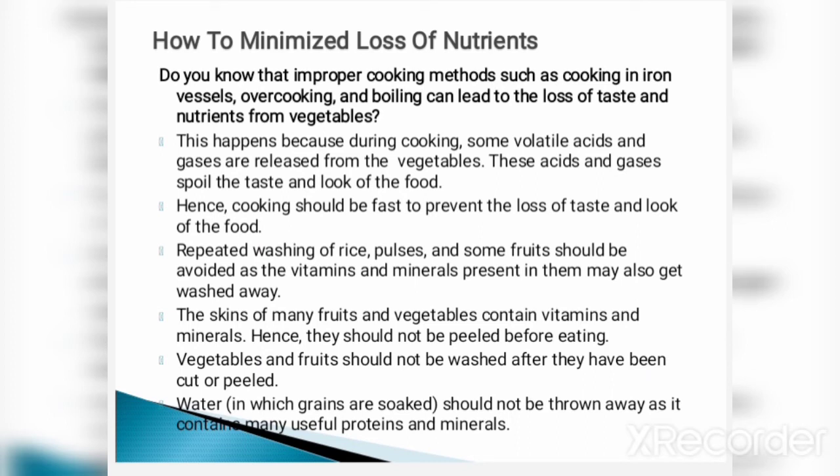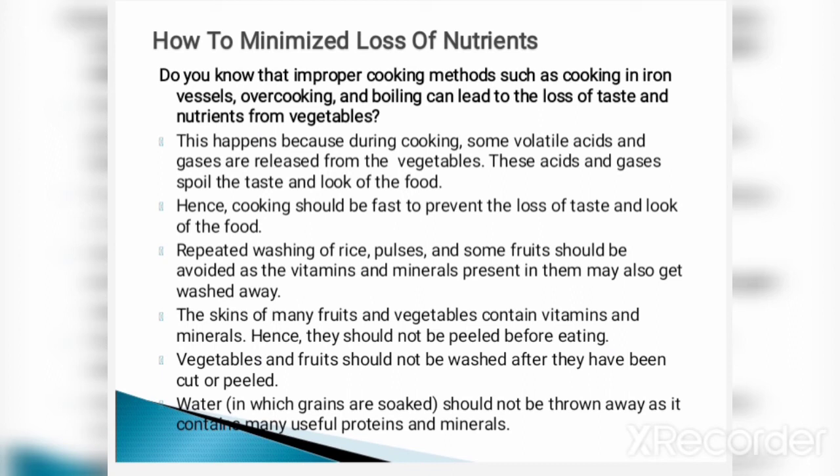Now, how to minimize loss of nutrients? Do you know, students, that improper cooking methods such as cooking in iron vessels or overcooking and boiling can lead to the loss of taste and nutrients from vegetables. This happens because during cooking, some volatile acids and gases are released from the vegetables. These acids and gases spoil the taste and look of the food. Hence, cooking should be fast to prevent the loss of taste and look of the food.